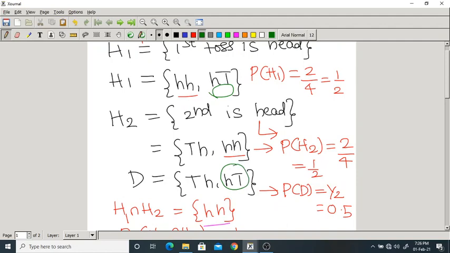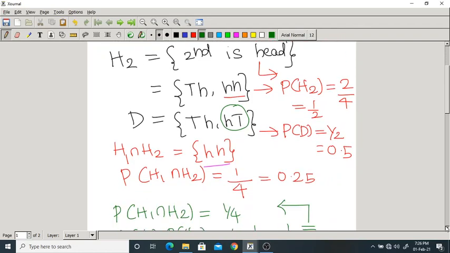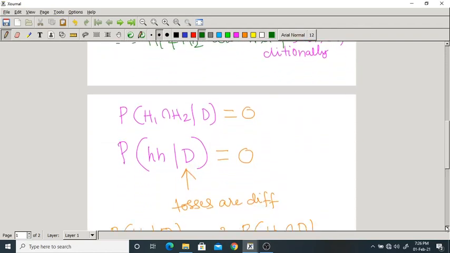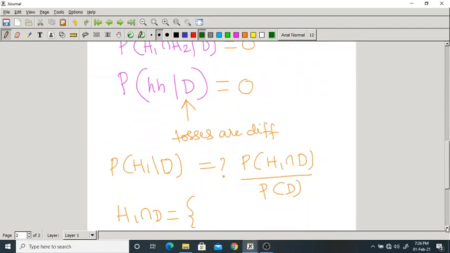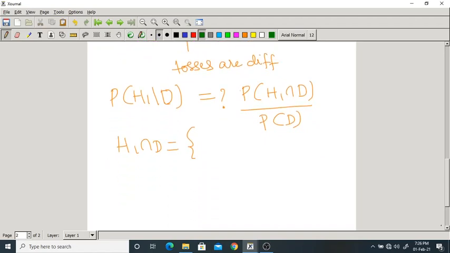What is that? HT. Only one element that is common. What is the probability now? Probability of H1 intersection D will be equal to, obviously, only one element is there over 4 elements, the total possible outcomes.